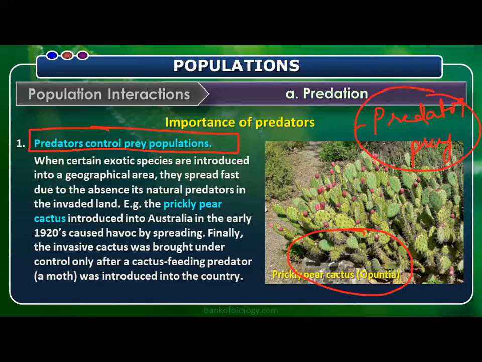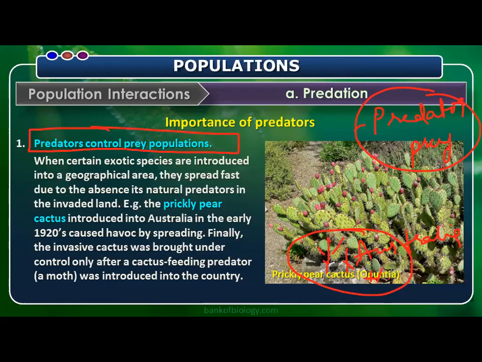Let's see an example. The prickly pear cactus was introduced into Australia in the 1920s, and it spread widely because its natural predator was not there.